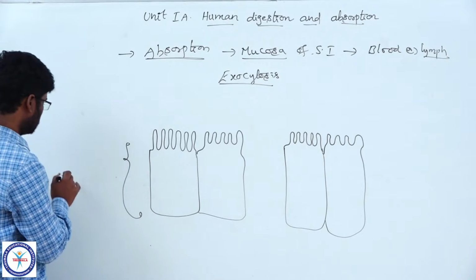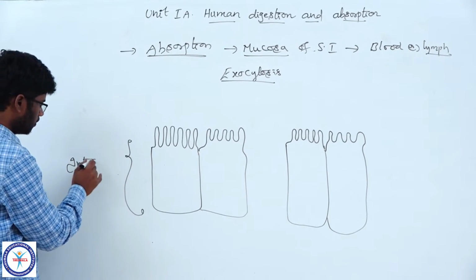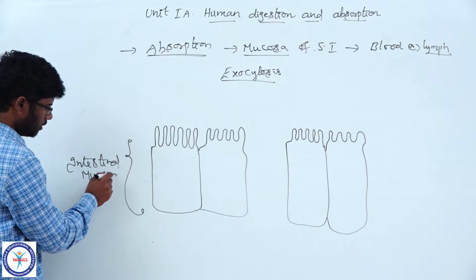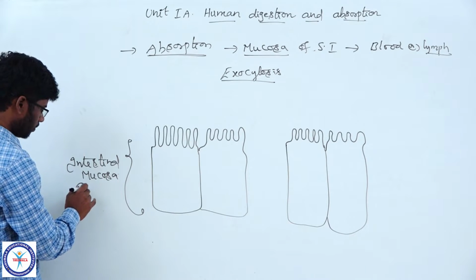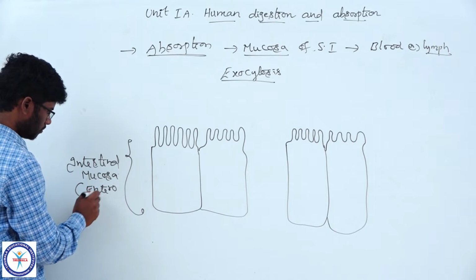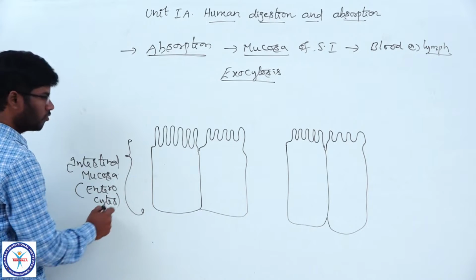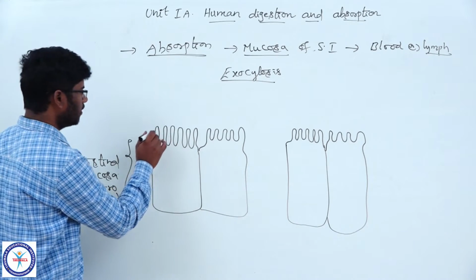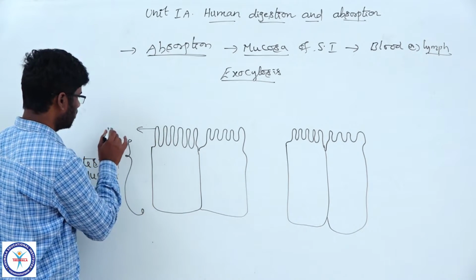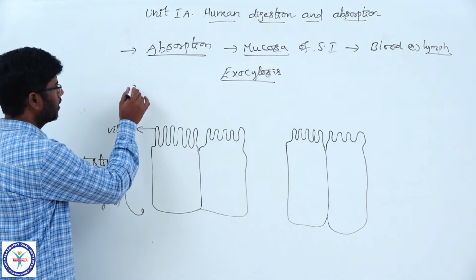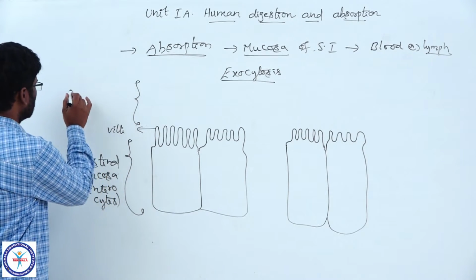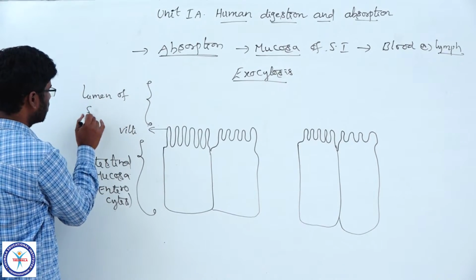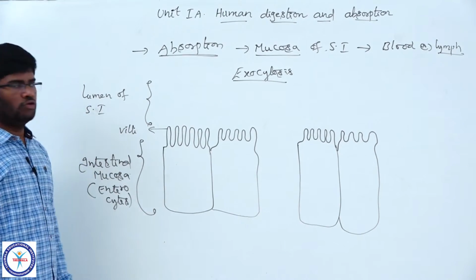This is the intestinal mucosa. The intestinal mucosa is made of enterocytes. These are also named mucocytes. Enterocytes are mucocytes, and these are villi. And this is the lumen of the small intestine.